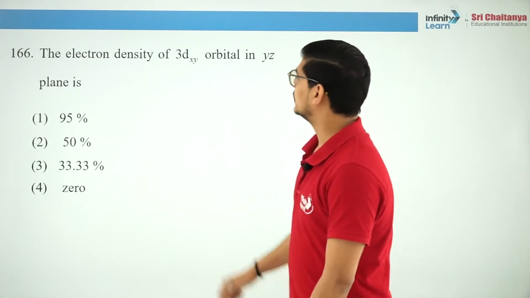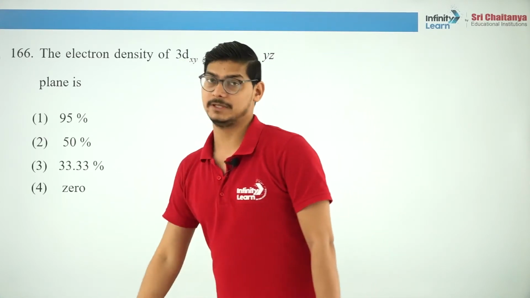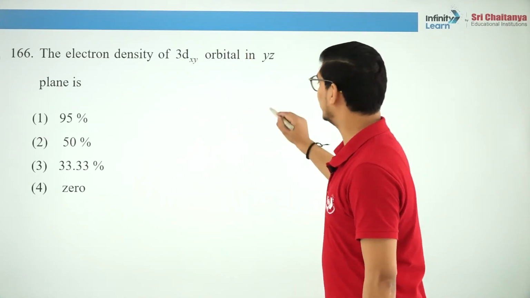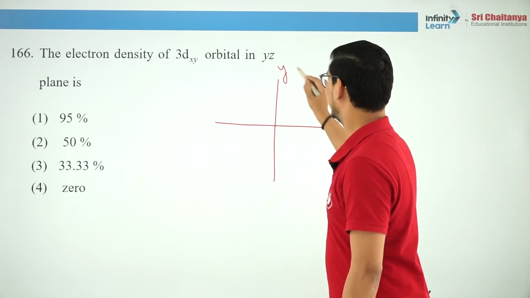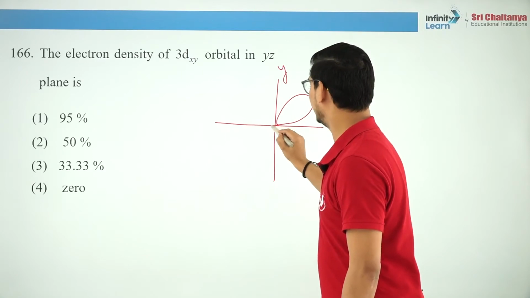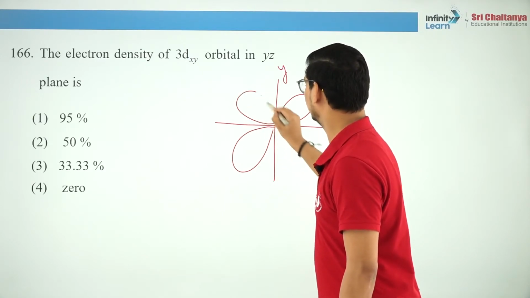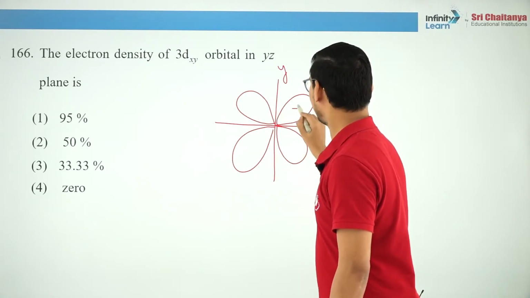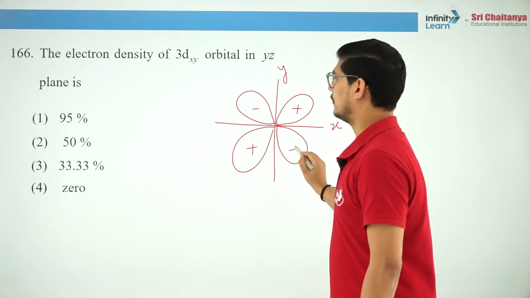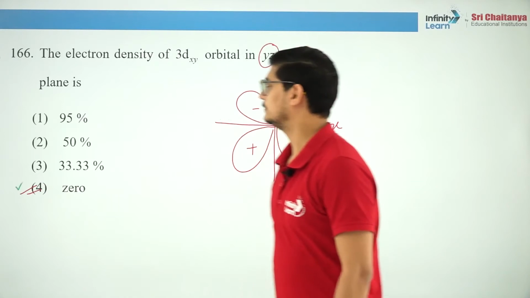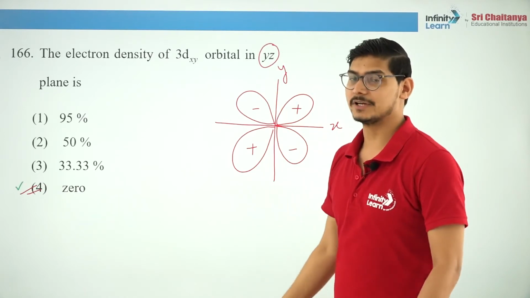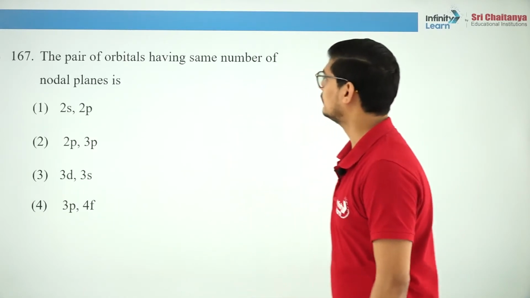The electron density of 3d xy orbital in the yz plane. You guys remember the shape of the 3d xy orbital? If this is the x-axis and this is the y-axis, then this is our 3d xy orbital. So obviously in any other plane the electron density will be 0. Clear? In any other plane the electron density will be 0.